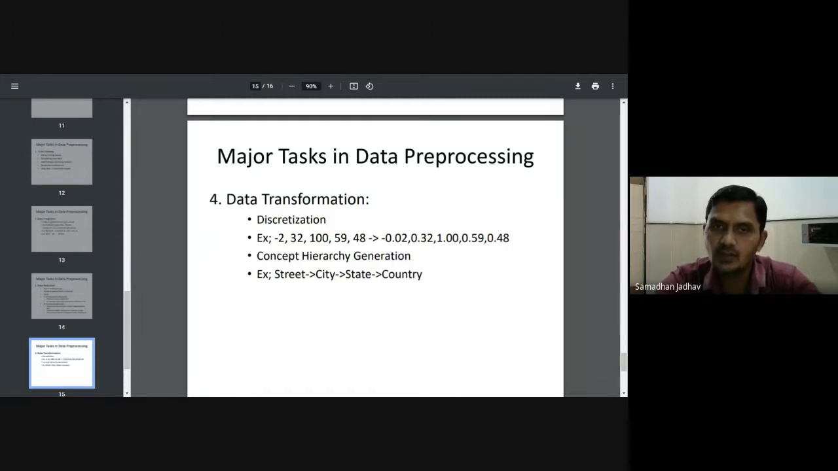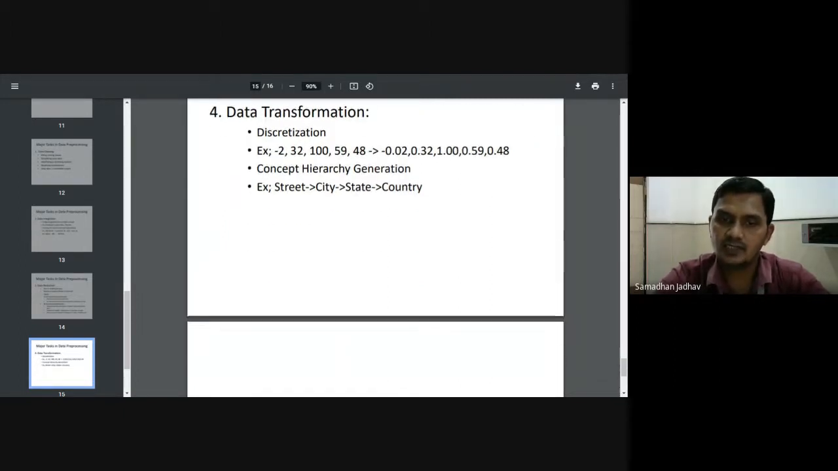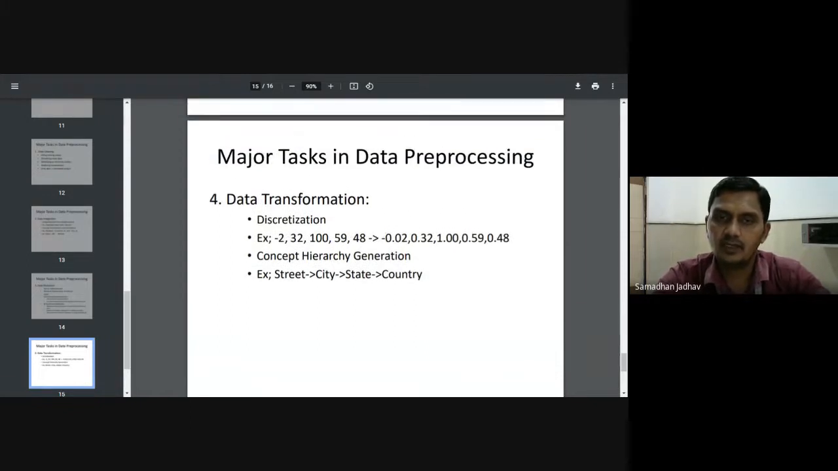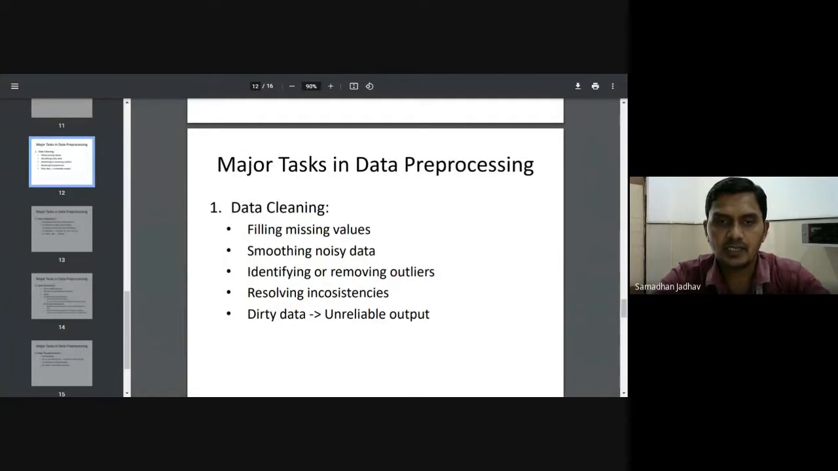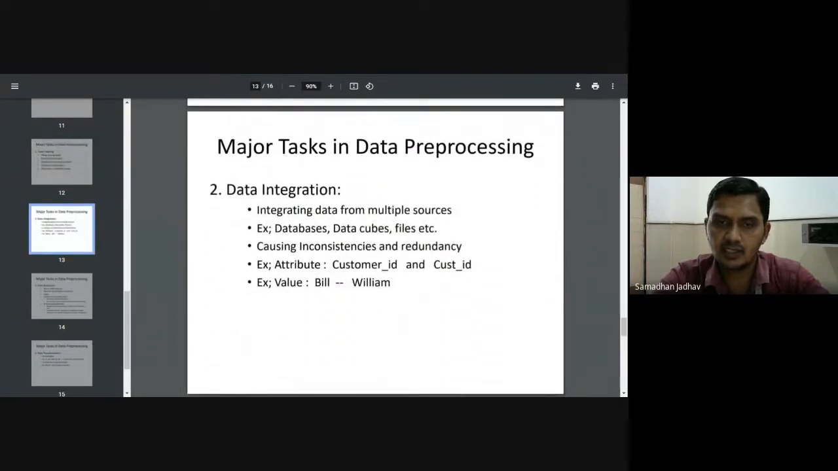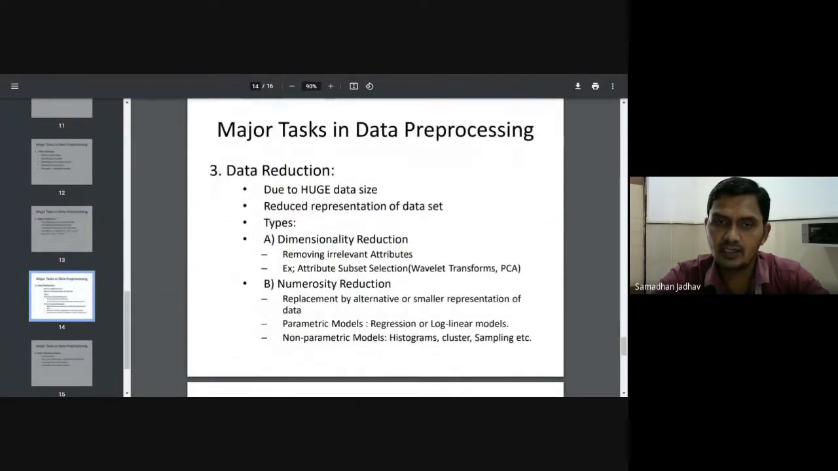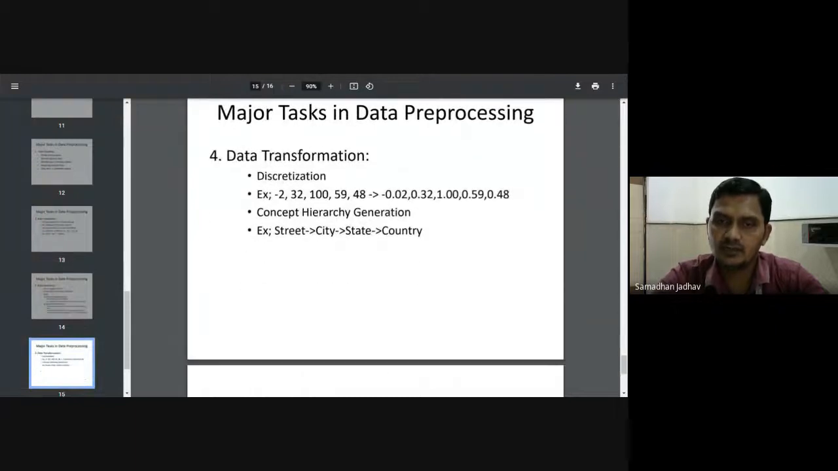So these are the four major tasks in data mining. First, what we have seen is data cleaning. Second is data integration. Third is data reduction, and fourth is data transformation.